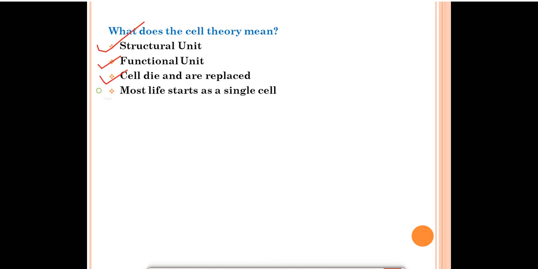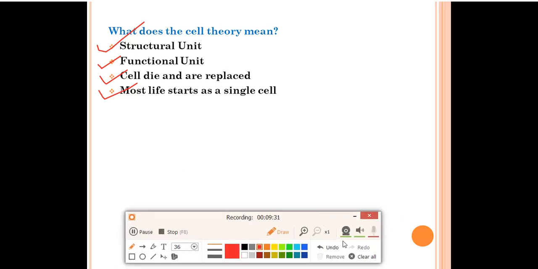Next, most life starts as a single cell. Just now in the beginning of the chapter, we discussed that we all start our life from a single cell called the zygote. So whenever fertilization takes place, a single cell develops, and from that cell every living organism will grow, whether it is a frog or a mango. Now let's move to the next slide.